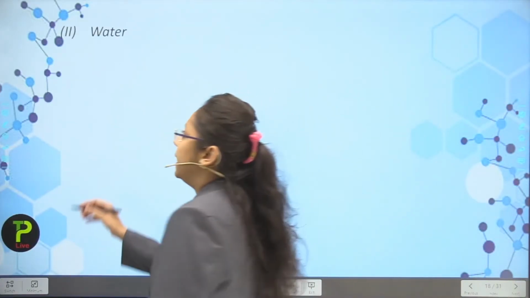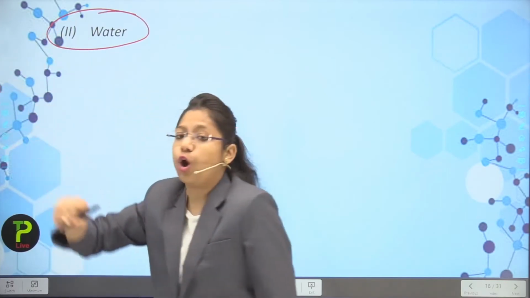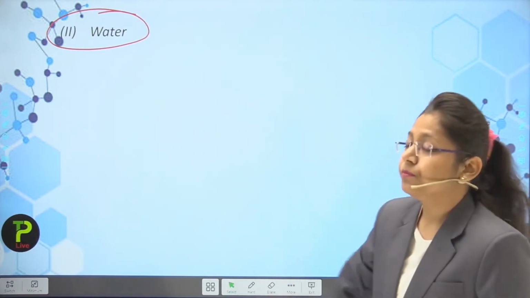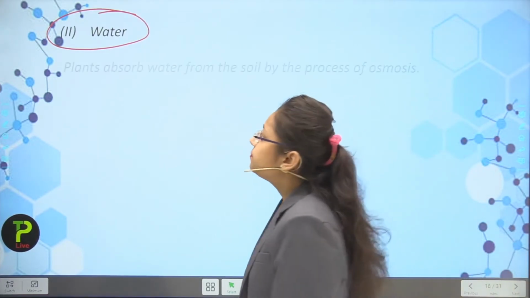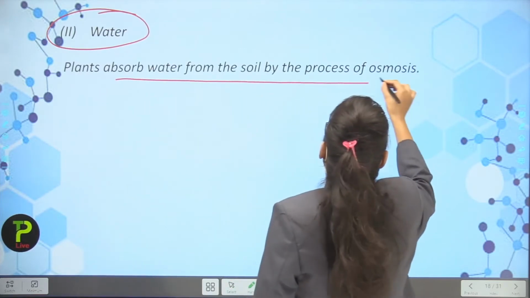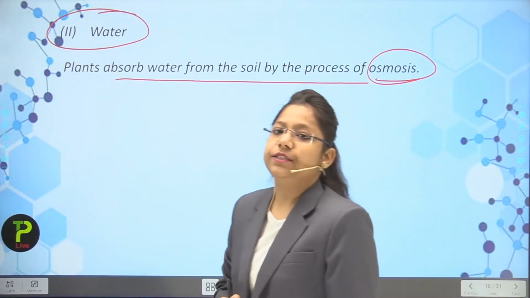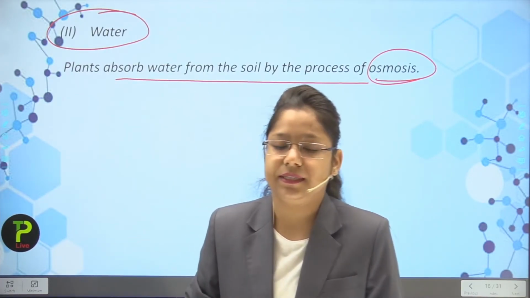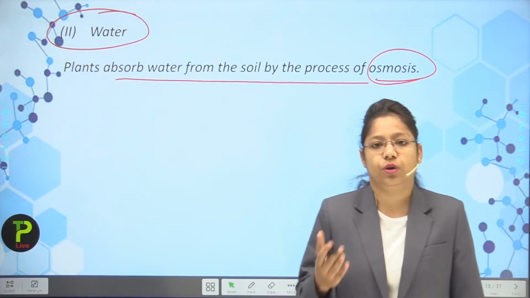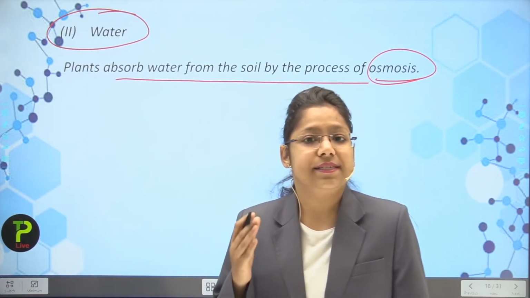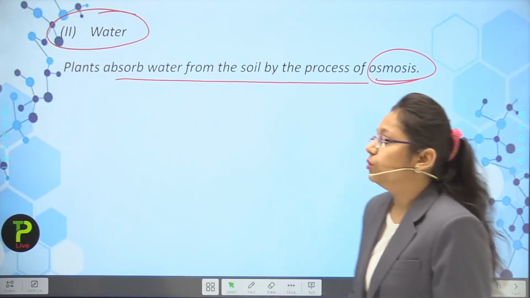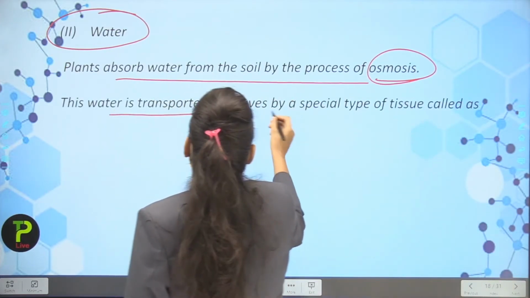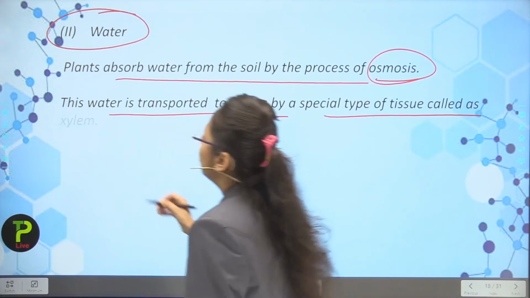So in the next slide, we will learn about the second raw material, which is very important for a particular plant to survive. So the second raw material is water. Plants absorb water from the soil by the process of osmosis. So students, what is osmosis? You have learned it in the 9th class as well. So I am repeating this, that it is just the movement of the solvent particles through a semi-permeable membrane. So it is done by what? The osmosis procedure.